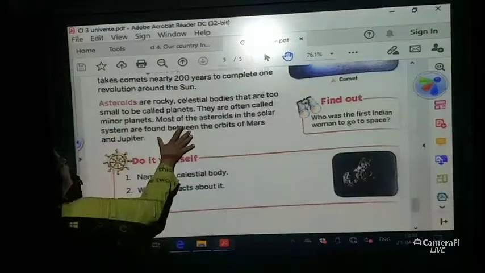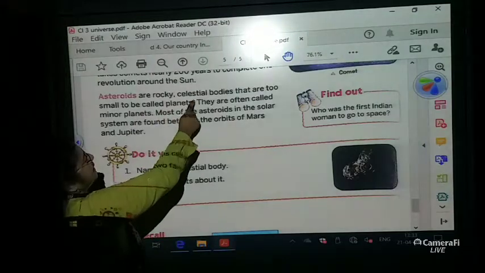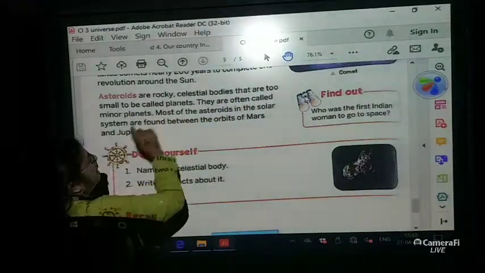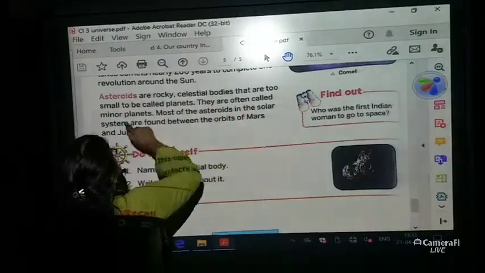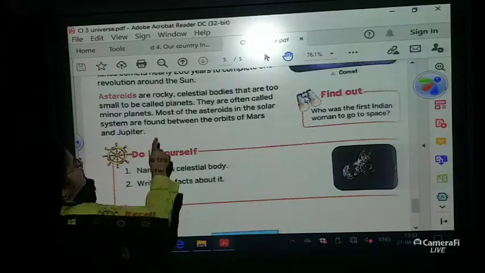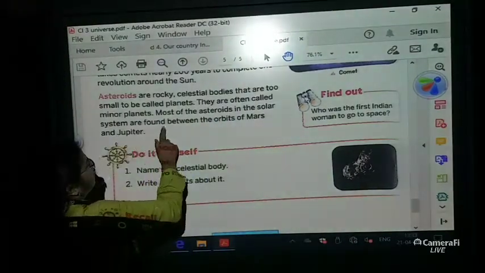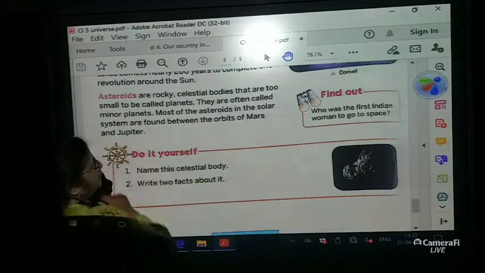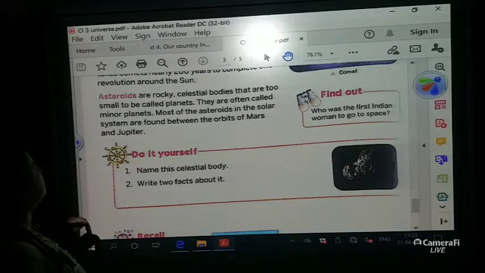Now asteroids. Asteroids are rocky celestial bodies that are too small to be called planets. They are often called minor planets. Most of the asteroids in the solar system are found between the orbits of Mars and Jupiter.